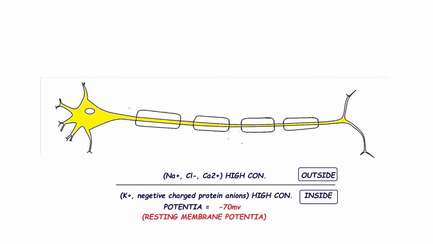Proteins contain negative charges, and the concentration of negatively charged protein is more than the K+ cation inside the nerve cell. It does not mean that inside there is no Na+ or sodium ion, or that outside there are no K+ or potassium ions. Na+ ions also exist inside, but in a very small amount.